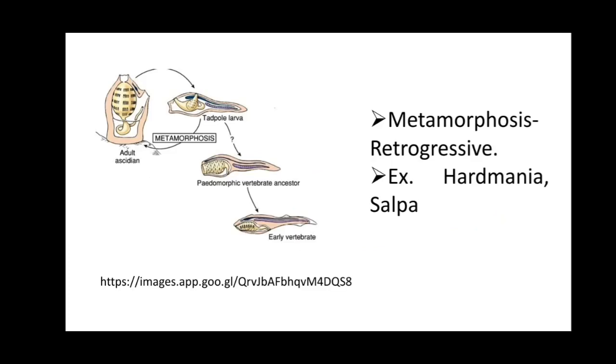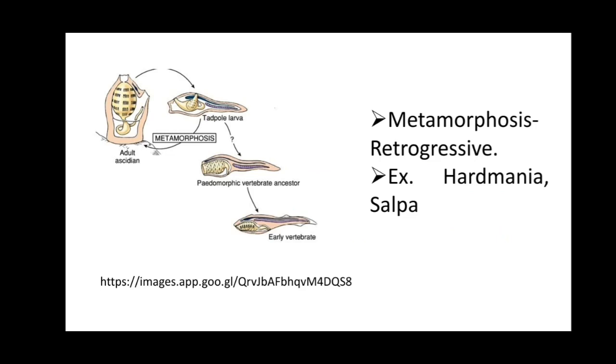You can see in this diagram that the metamorphosis is regressive. So what is meant by metamorphosis? Metamorphosis is a profound change in form from one stage to the next stage in the life history of an organism, for example egg, larva, pupa and adult.